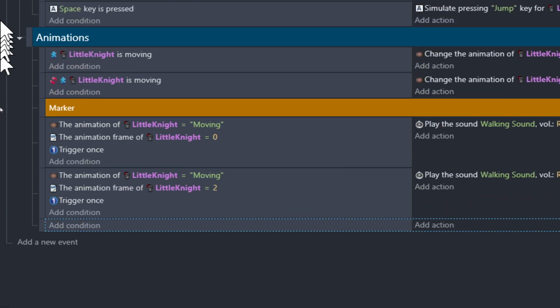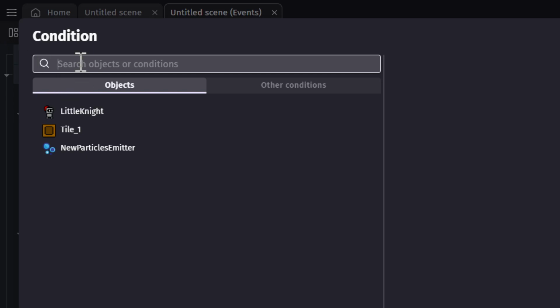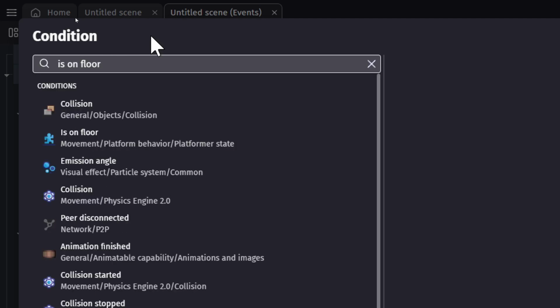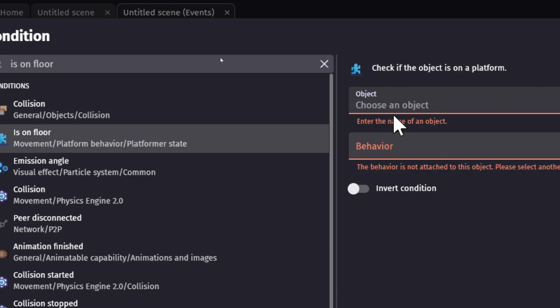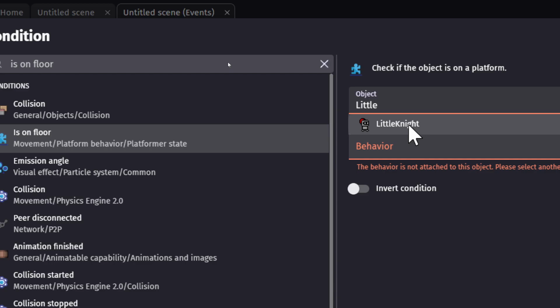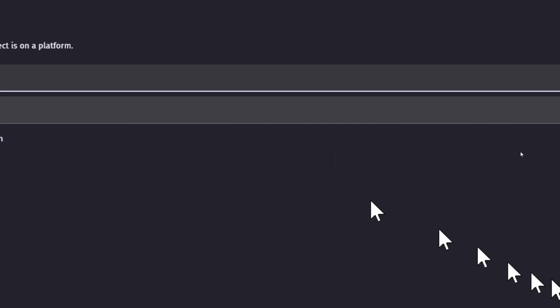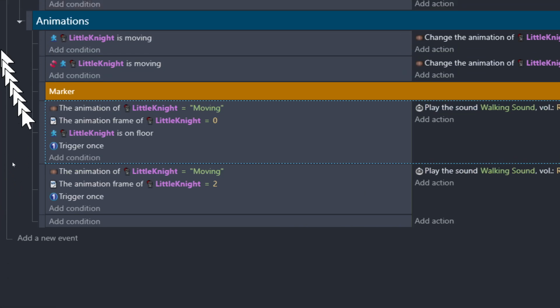Give me a second. Before we do this one, we're going to add one more condition to these. We're going to go here, to the one called Is on floor. Because we only want it to play when my character is on the floor, not when he's flying up in the air. So, if he's on the floor, which object? The little knight. And platformer, okay, we don't want to invert. There's nothing there. This is quite simple. This is just, is on the floor. That's it.